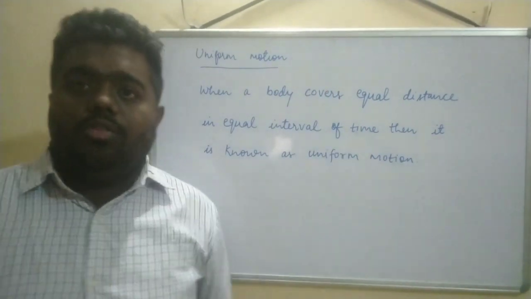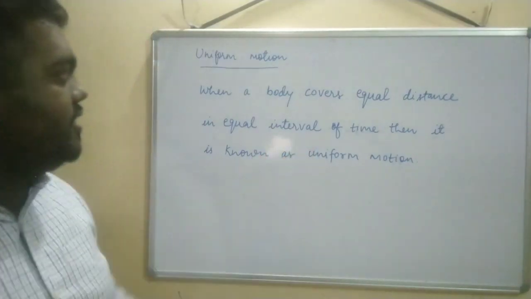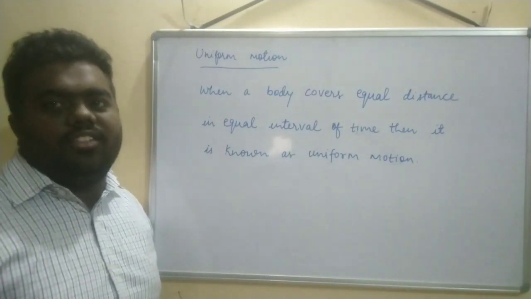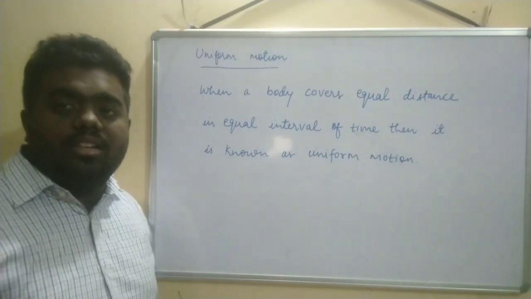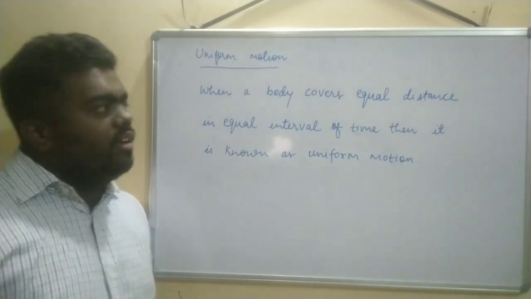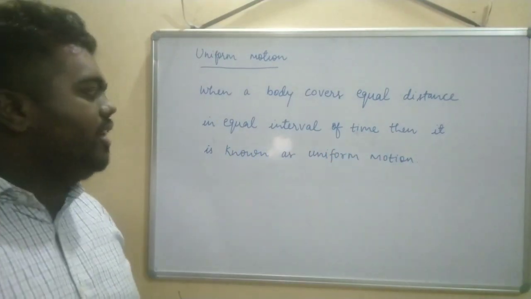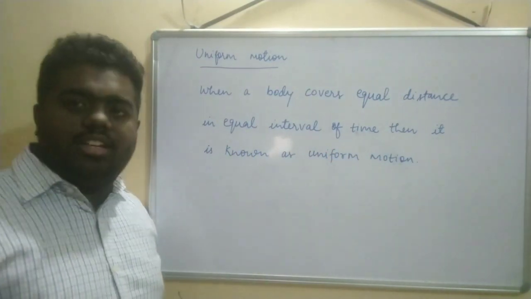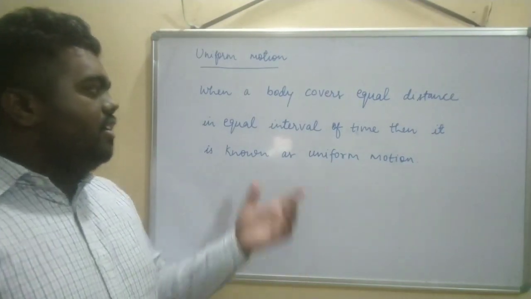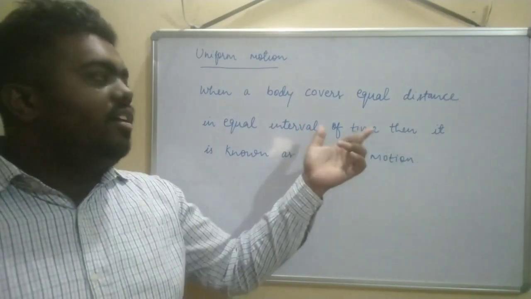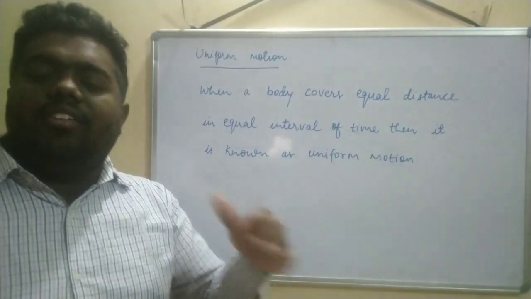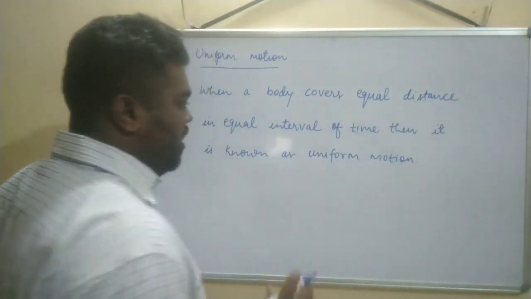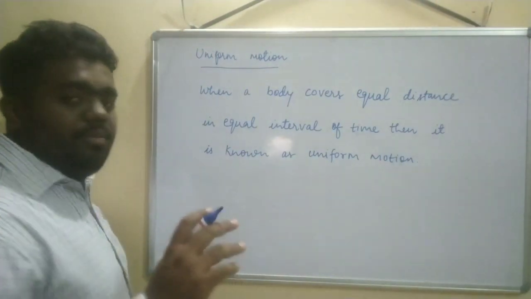Now the uniform motion, what the definition says: when a body covers equal distance in equal interval of time, then it is known as uniform motion. Equal distance in equal interval of time means the distance will be equal after every interval of time. For example, see here, if you have not understood, I am explaining with some example.